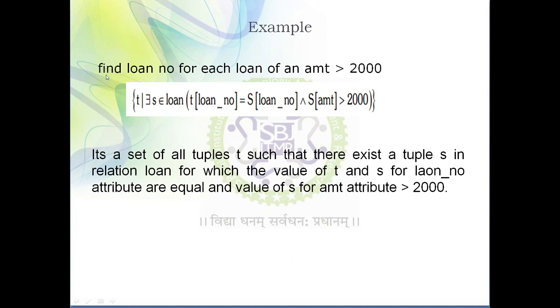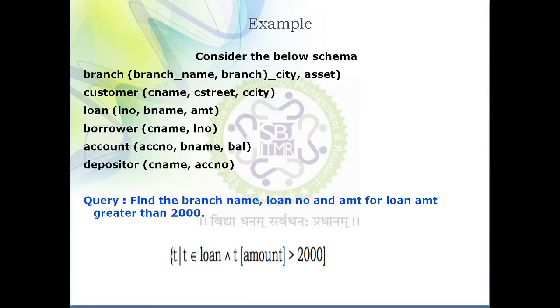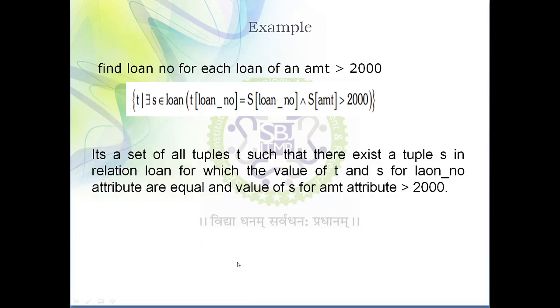In this particular example we need to fetch only a few attributes from the table. So from the loan table we are going to fetch only the loan number. You need to use this specific format. So how have I written this query? I use tuple variable t, then this partition symbol, there exists tuple s that belongs to loan, where t of loan number equals s of loan number, and s of amount is greater than 2000. In this way the query is written.